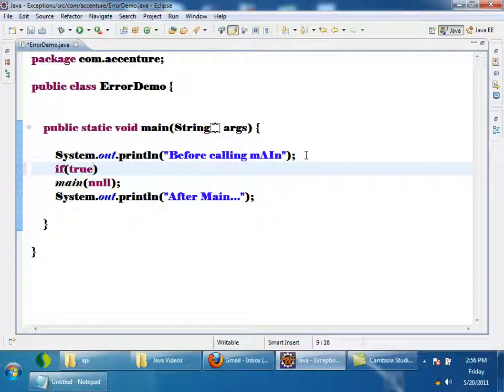Okay. But how do we approach these errors? If an error occurs like out of memory, let's assume my program is so big it runs for hours and days together. At some point, the heap memory allocated for the JVM is not sufficient. My program is creating a lot of objects. After some time, memory will not be sufficient and it will throw an out of memory error. Even though I catch that out of memory error, again it will fail, because my memory is full, so there is no use. The out of memory error occurs because my JVM is not allocated the amount of memory it requires. Right? So how do we handle those scenarios? I'll tell you.